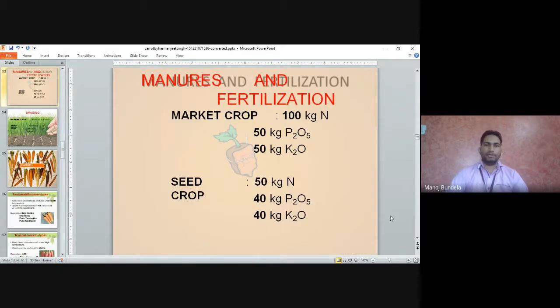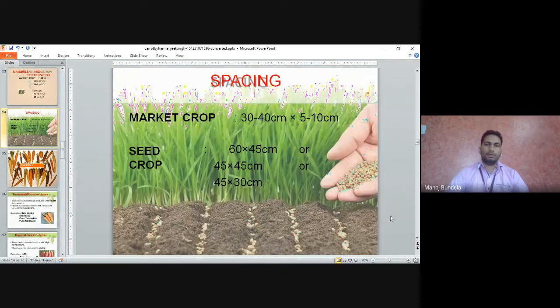Manure and fertilizers. As a market crop, it requires 100 kg of nitrogen, 50 kg of phosphorus, and 50 kg of potassium. For a seed crop, it requires 50 kg of nitrogen, 40 kg of phosphorus, and 40 kg of potassium. Spacing is 30 into 40 centimeter into 5 to 10 centimeter for the market crop, and for the seed crop we will use 60 into 45 centimeter, 45 into 45 centimeter, or 45 into 30 centimeter spacing.